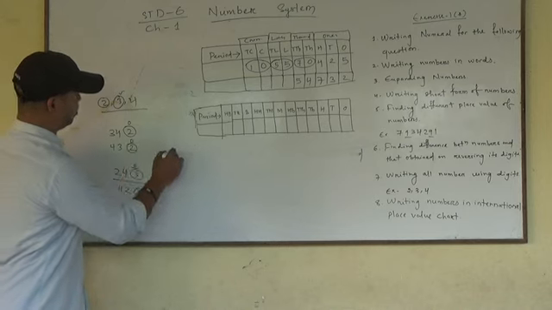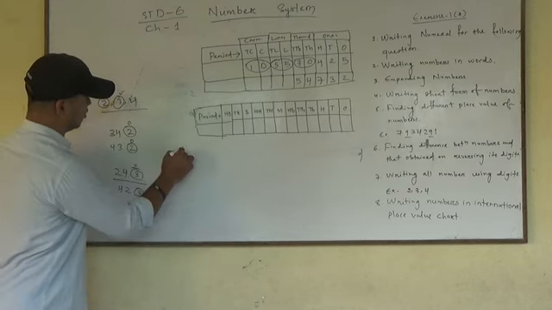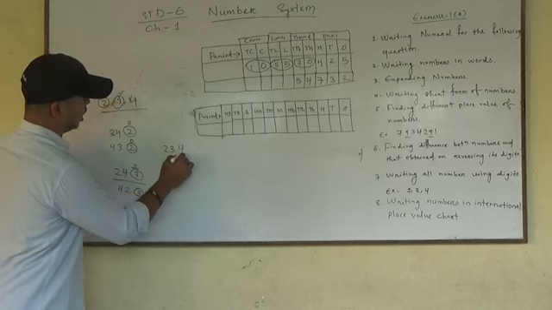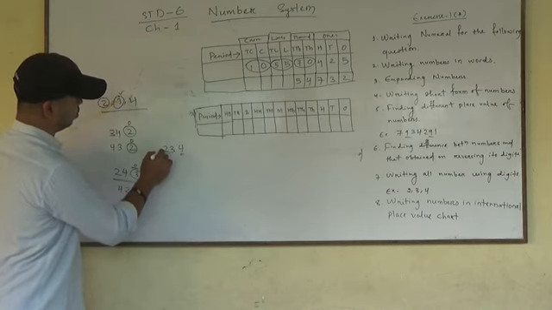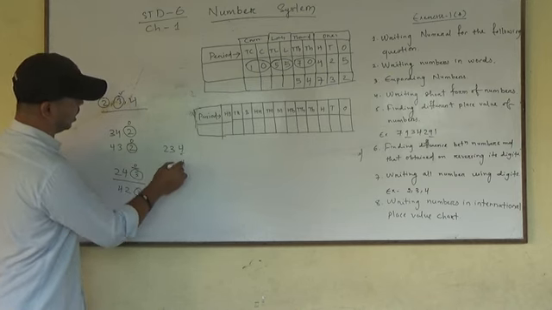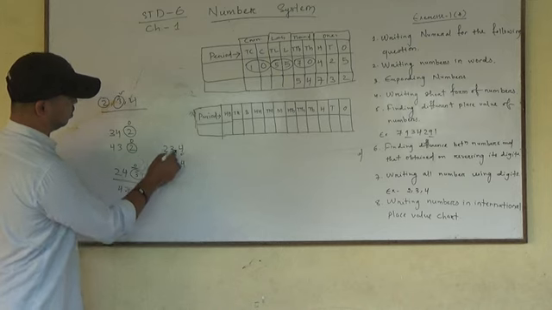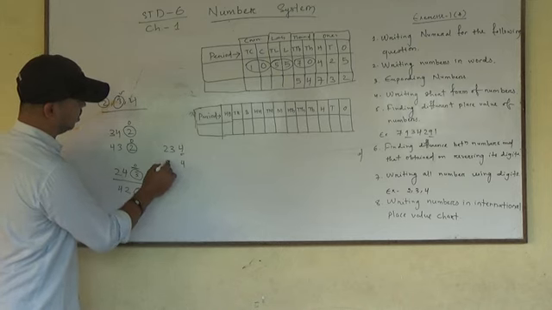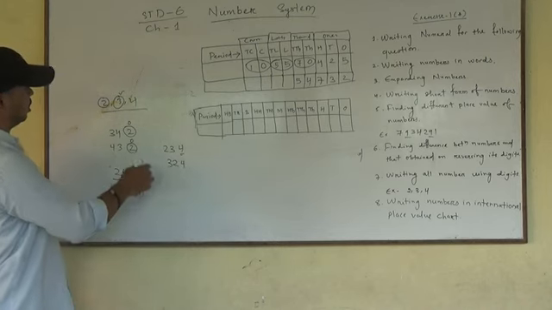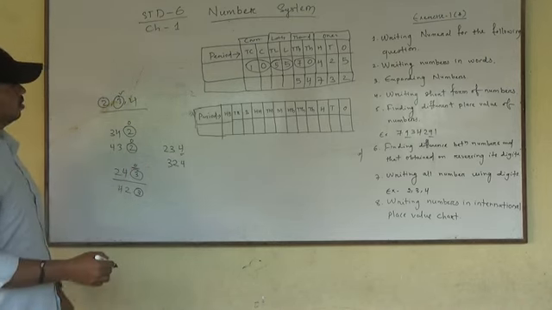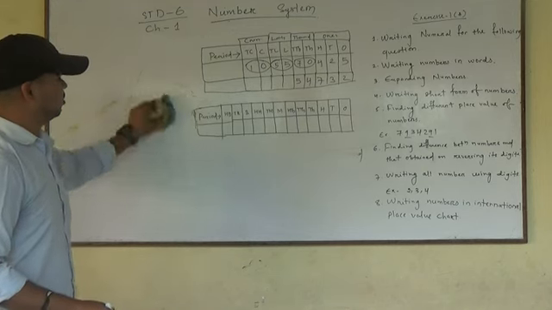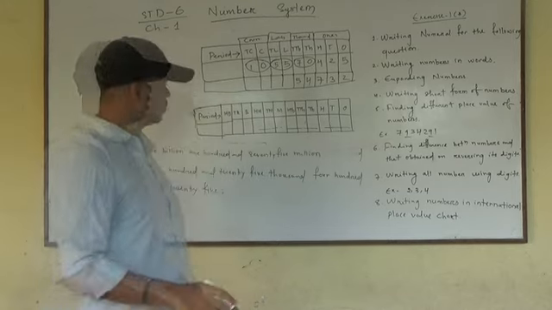Then again you take the third digit. 4 is in ones place. Now I am writing 2 and 3 in the front. Again I am writing 4 in ones place, now 2, 3 I have written, and now 3 and 2. So I got 6 numbers from these 3 digits. So like that you can find all the numbers by using the given digits.